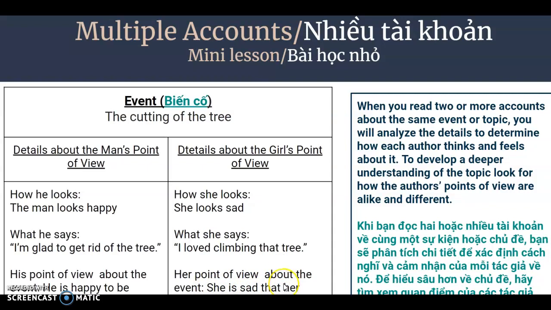So, girls and boys, when you are analyzing multiple accounts, you have to look at the words that the author says. If there are pictures, you want to use the pictures that the illustrators have put in the articles or in the passages. And you want to look at not just the words that they're saying, but the words that they're thinking. When we do that, then we can come up with a good point of view.